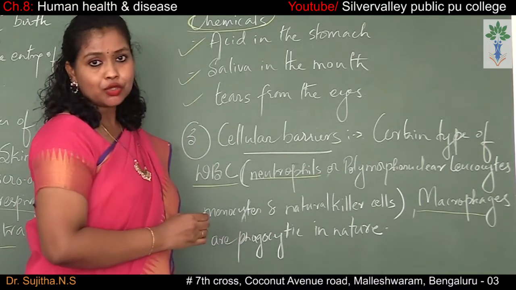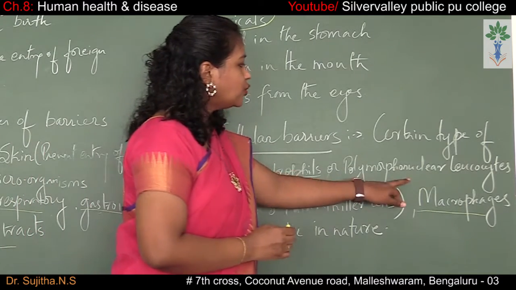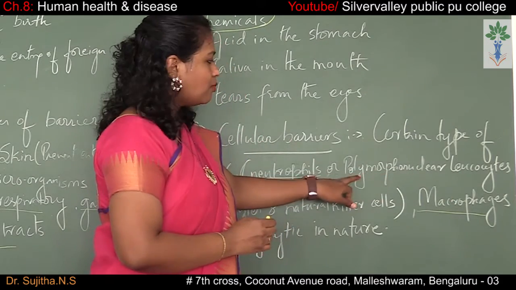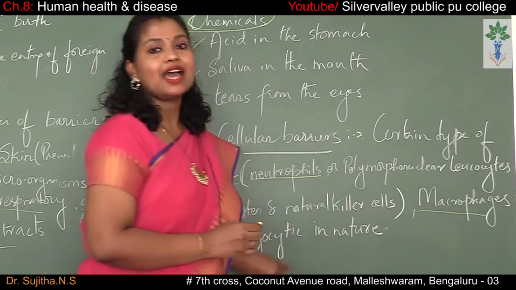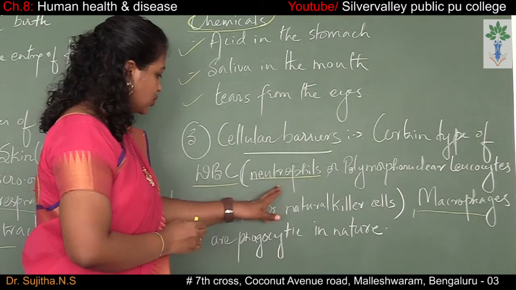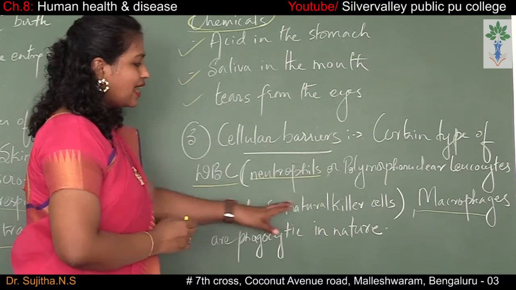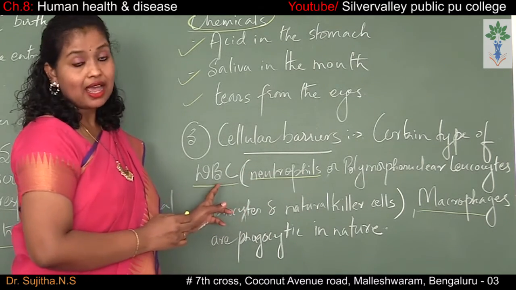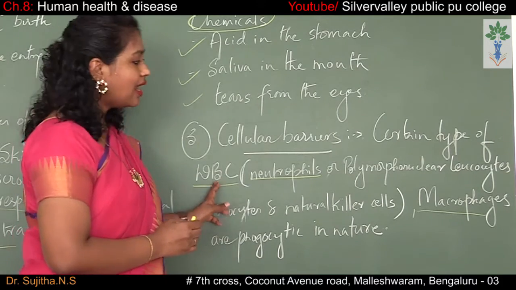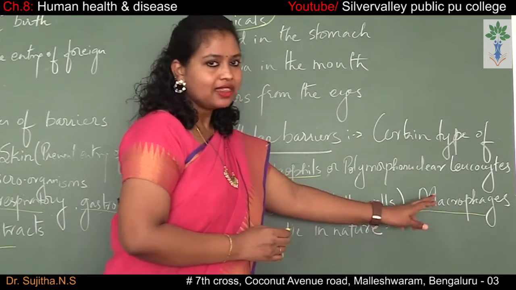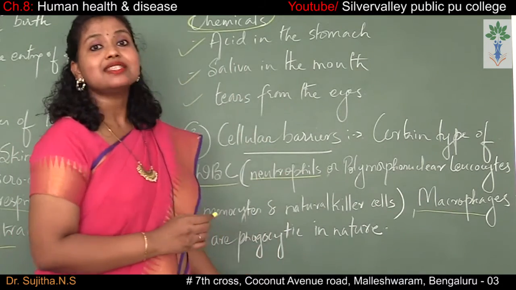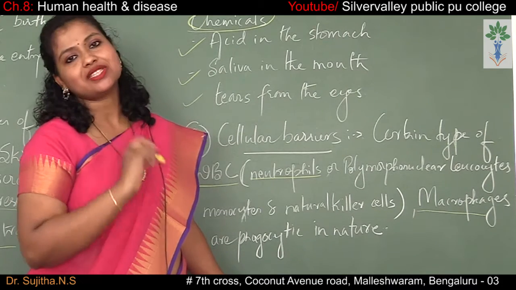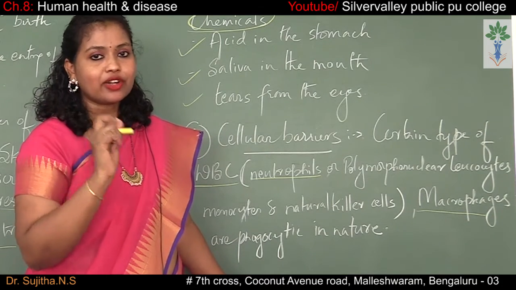What is the other name for neutrophil? Polymorphonuclear leukocyte, PMNL, is another name for neutrophil. Neutrophils, monocytes, natural killer cells: all three are WBCs. Along with these WBCs, even the macrophages. These kinds of cells are phagocytic in nature.